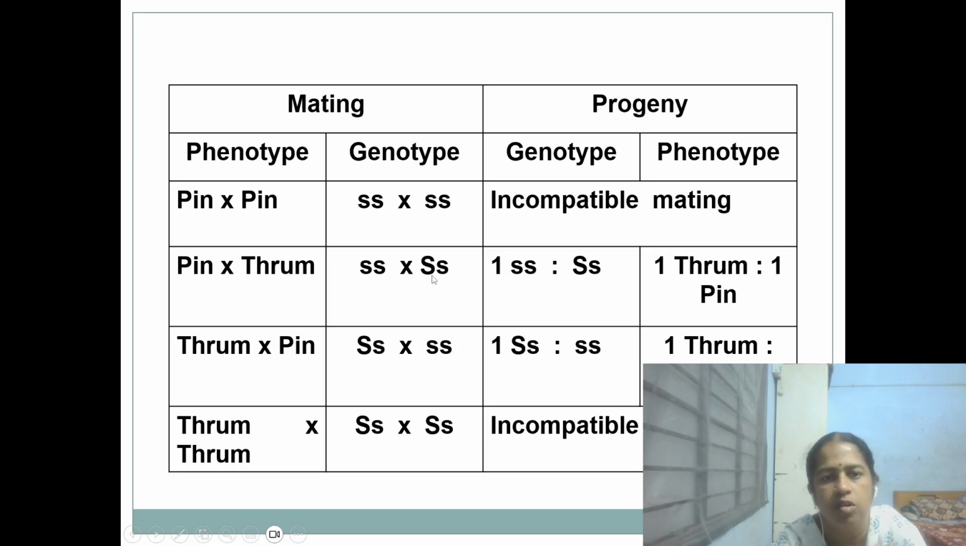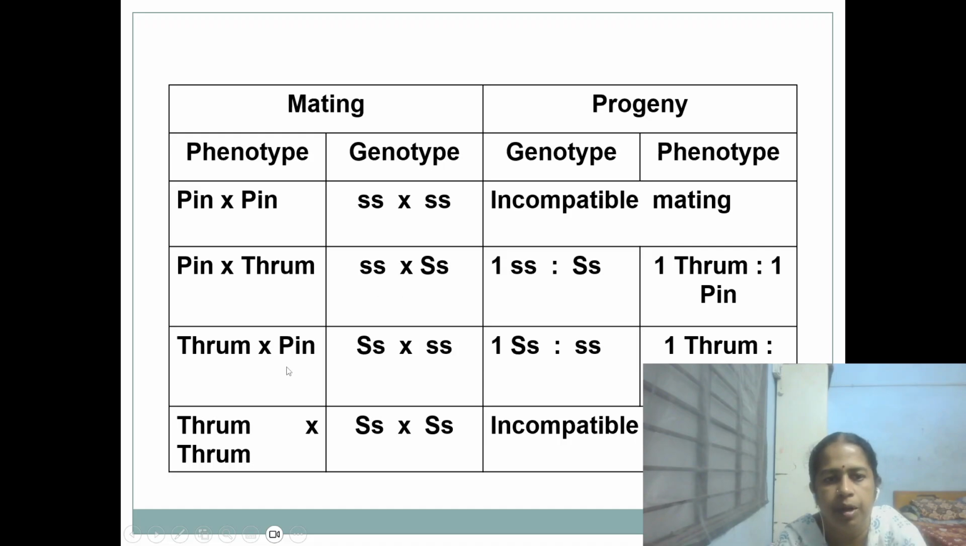If the pin is crossed with the thrum flowers, then 1:1 recessive and hybrid, or the heteromorphic thrum, will be produced. That is, if the small s is joining with the capital S, it will produce thrum flowers, and if the small s is joining with the small s, it will produce pin flowers.